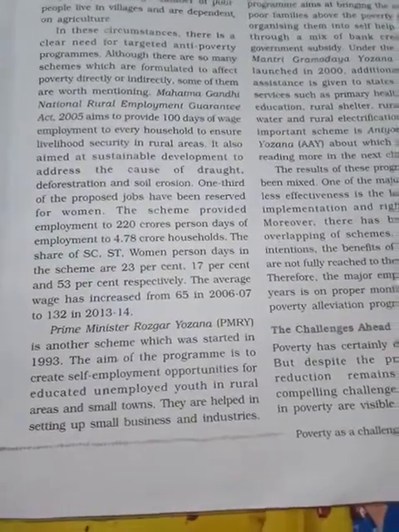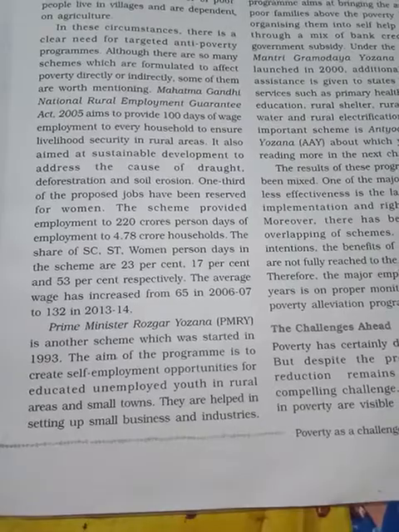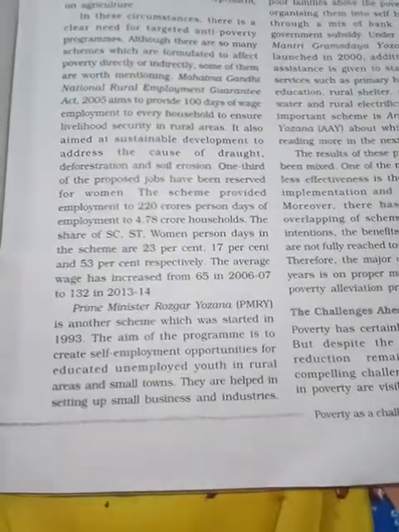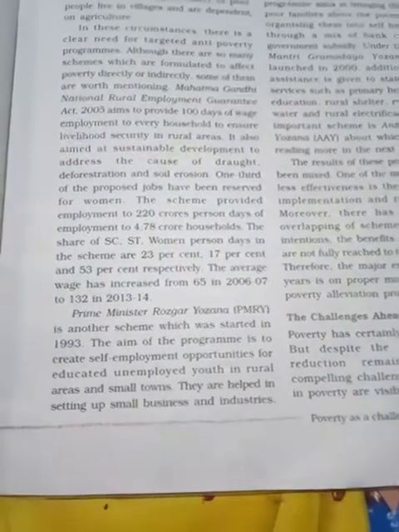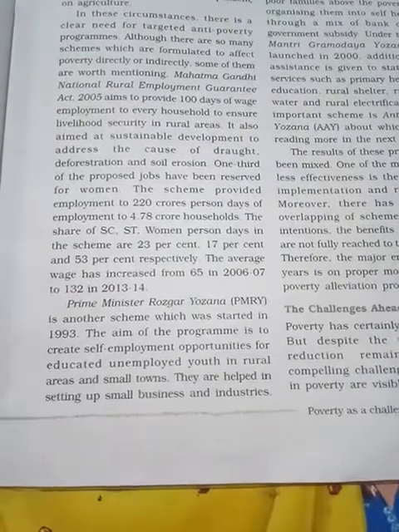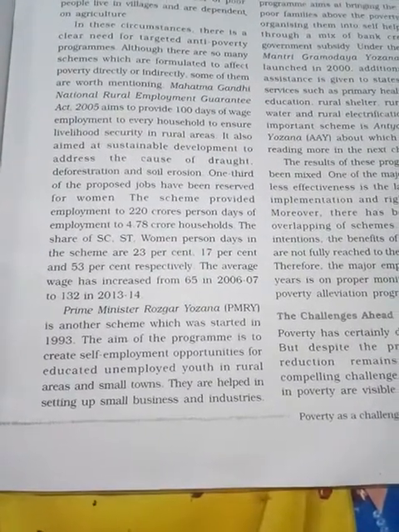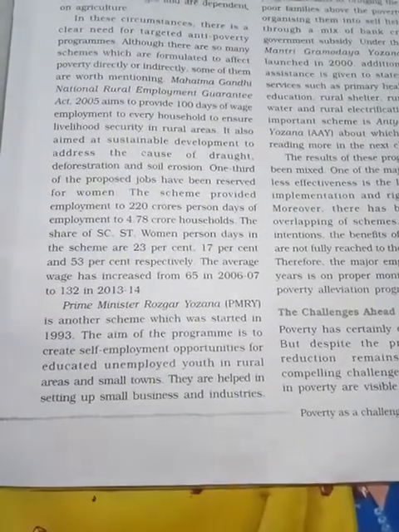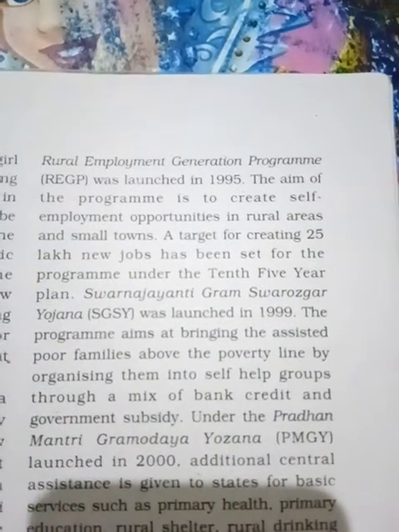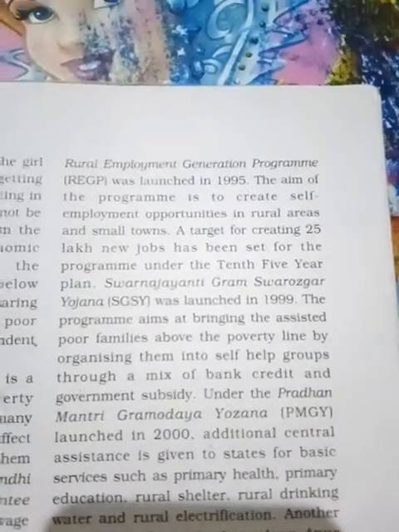Some programs like the Prime Minister Rozgar Yojana, PMRY, is also another program. This was started in 1993. Its aim is to provide self employment opportunities to educated unemployed youth, especially in rural areas and small towns, those who are educated, to start a new business. The next program is the Rural Employment Guarantee Programme, REGP.